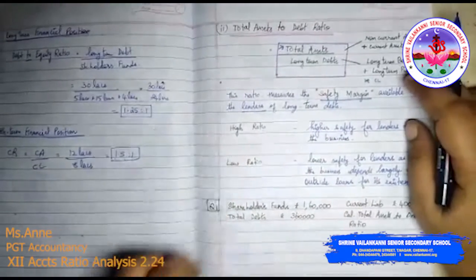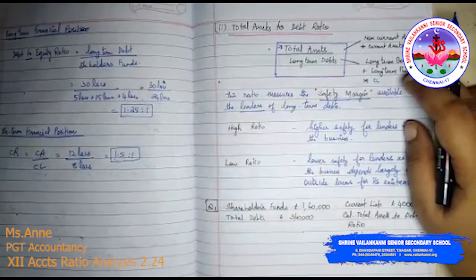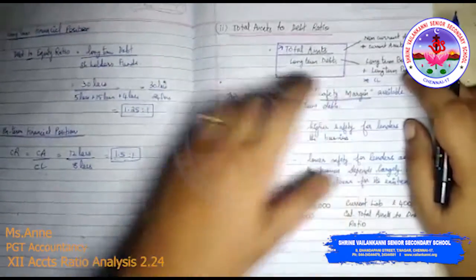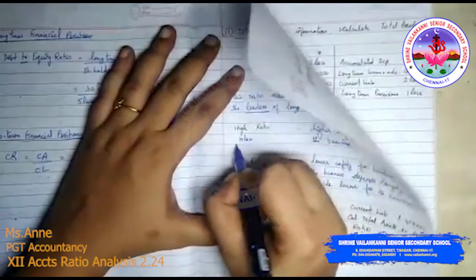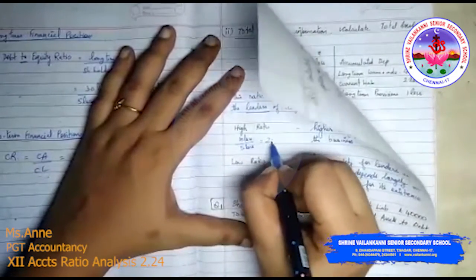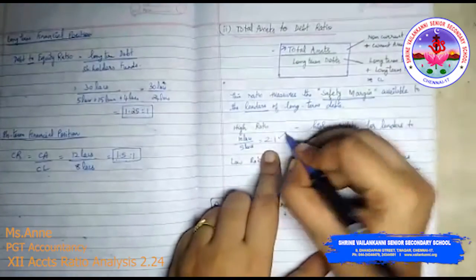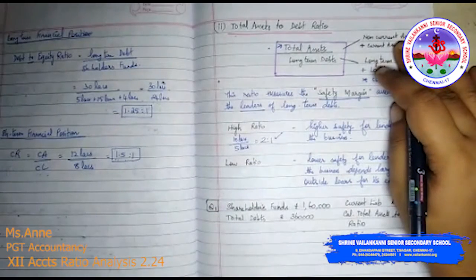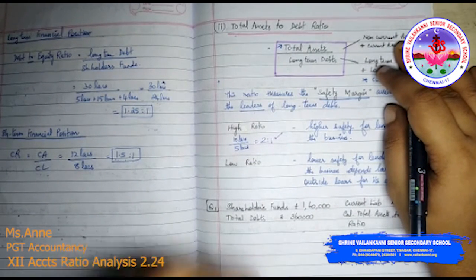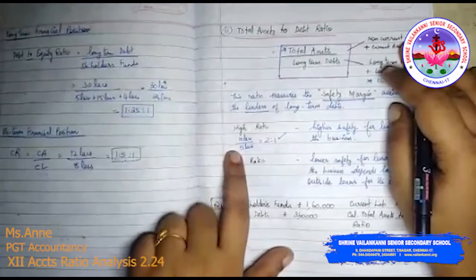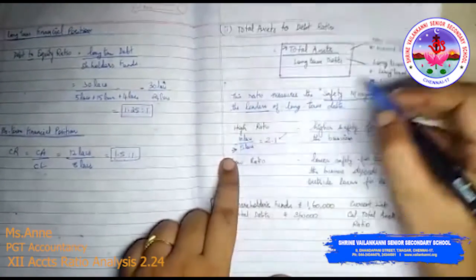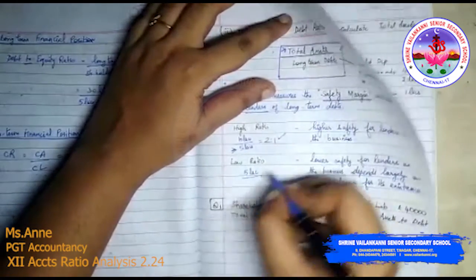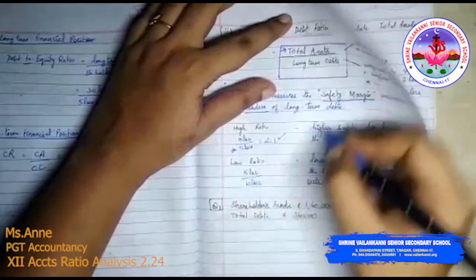How will you get a high ratio? For example, if the asset is 10 lakhs and the debt is only 5 lakhs, 10 lakhs divided by 5 lakhs, you will get 2:1. So this is a safety, because if the company is not able to pay the debt providers, it can sell off some assets and very well pay the debt providers. Now imagine this scenario: 5 lakhs is only the assets and 10 lakhs is the long term debt.